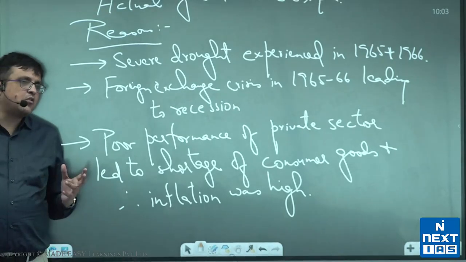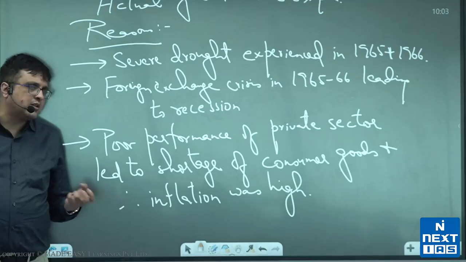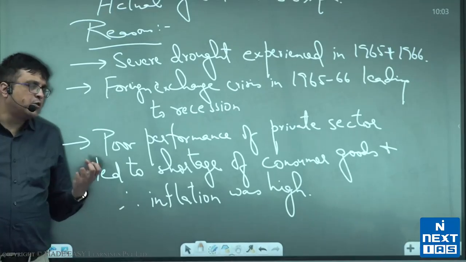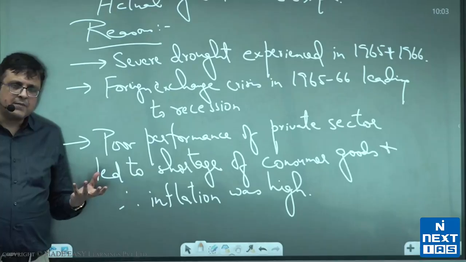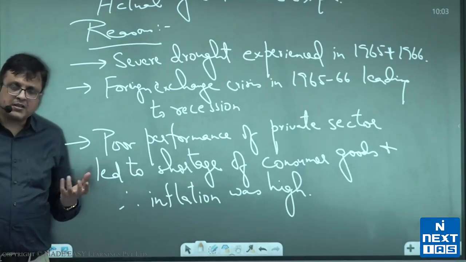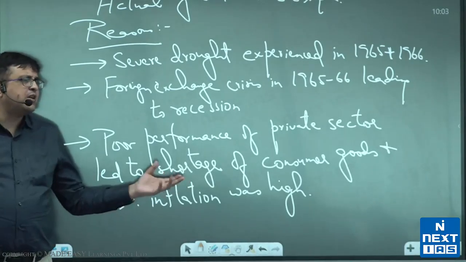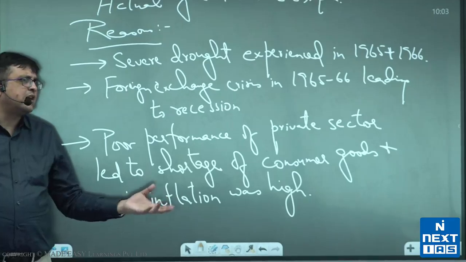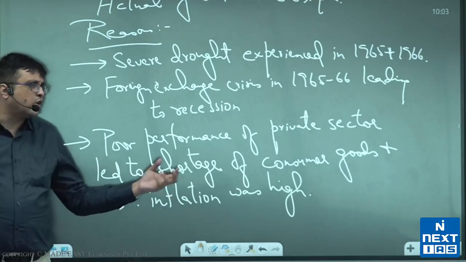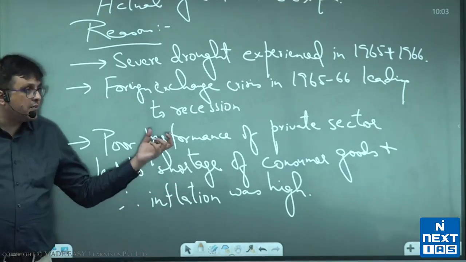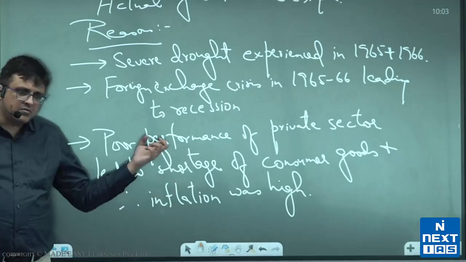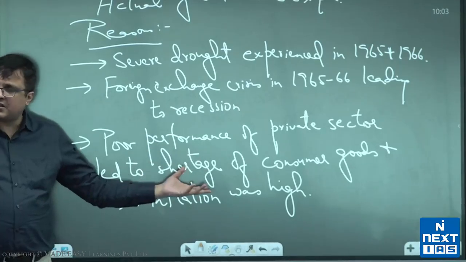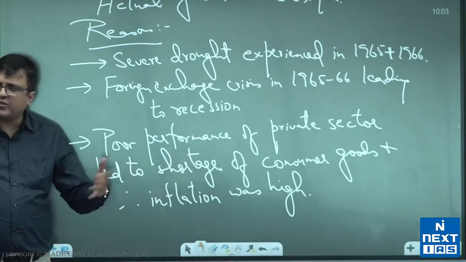So private sector was expected to produce consumer goods like shoes, clothes, food processing, toys, small electrical appliances. Now these things were in shortage, as they didn't perform well, and they didn't perform well because of various reasons, like not having good infrastructure, not getting raw materials on time, not getting government permissions on time, not having enough machines in place. So there the shortage was due to various reasons.